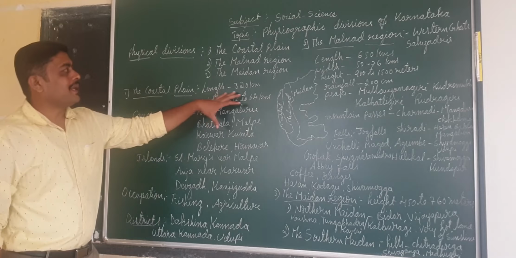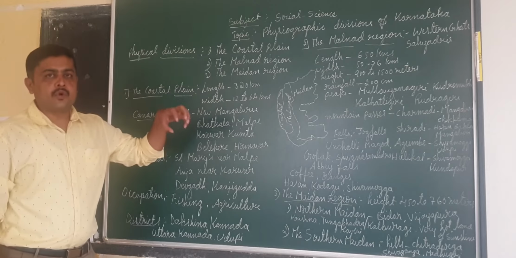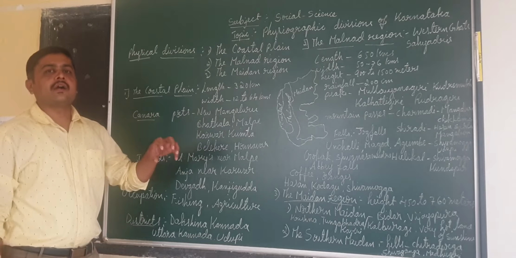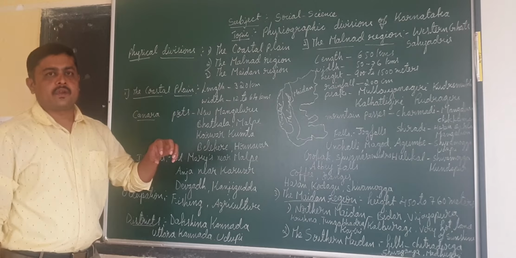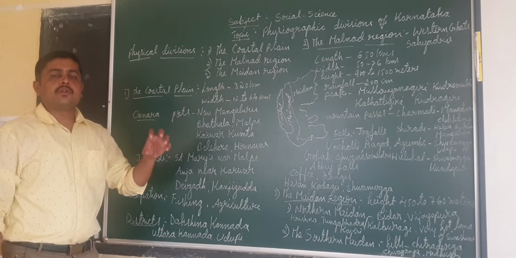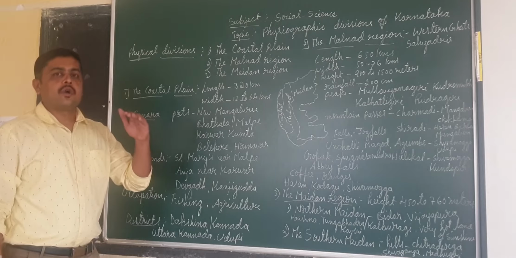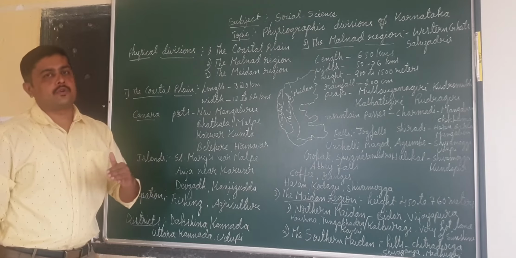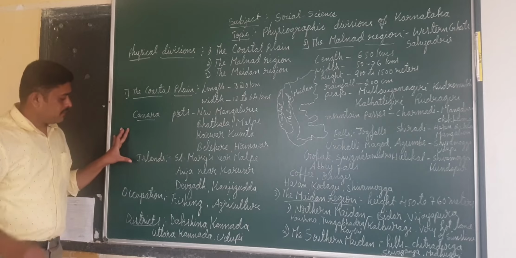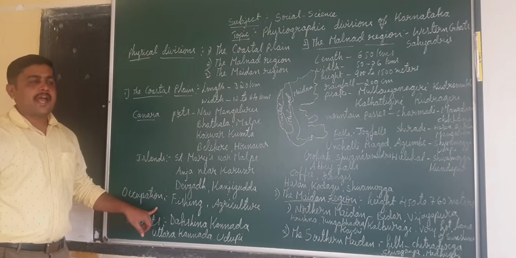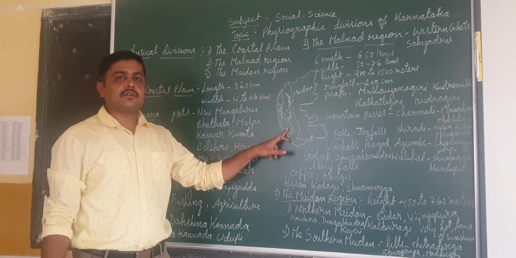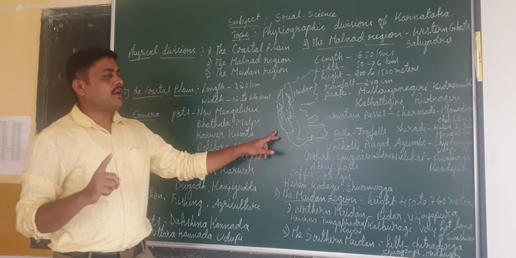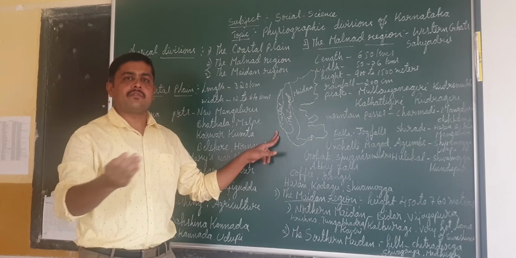So we came to know about the land, as well as the important ports and islands. Because of this, these places have become famous tourist places. Did you understand? That's why I told you Karnataka got a good position in tourism as well as in other aspects of the Indian economy. Then we have to pass to occupation. The people living in coastal areas will be depending on fishing, because the water bodies are very near.